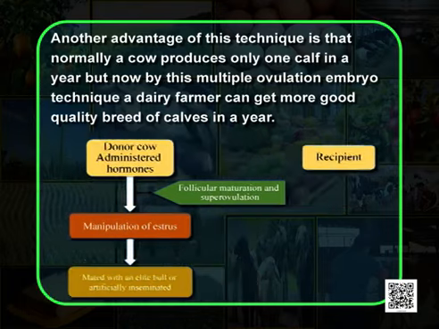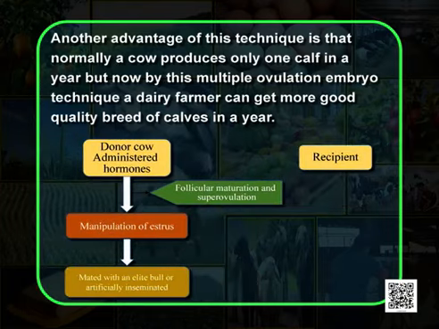Another advantage of this technique is that normally a cow produces only one calf in a year, but now by this multiple ovulation embryo technique, a dairy farmer can get more good quality breed of calves in a year. Students, you must have heard of the sheep Dolly.